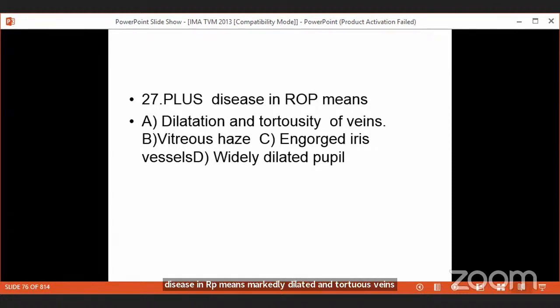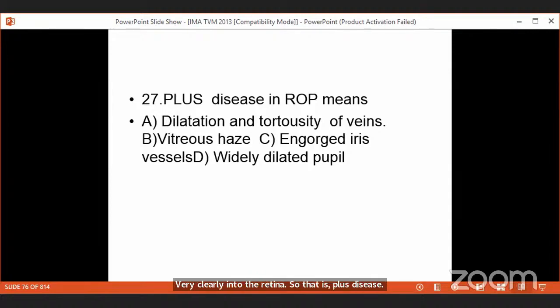The vessels have come not only into the retina, now the vessels have come into the iris. So you should not be able to dilate the pupil to visualize the fundus. The vessels will be markedly dilated. You cannot see very clearly into the retina. So that is plus disease. That means ROP plus. Plus means something severe.